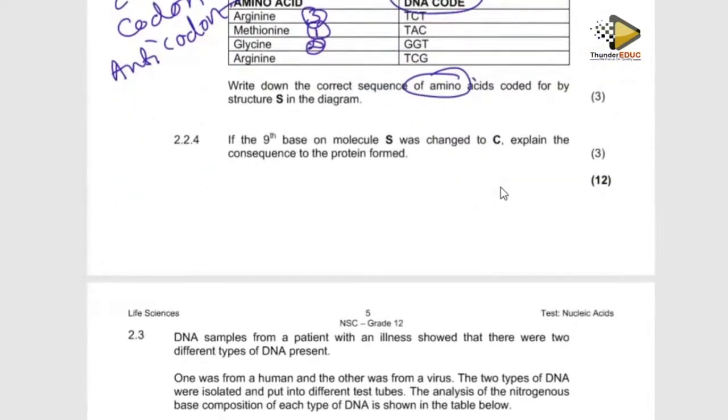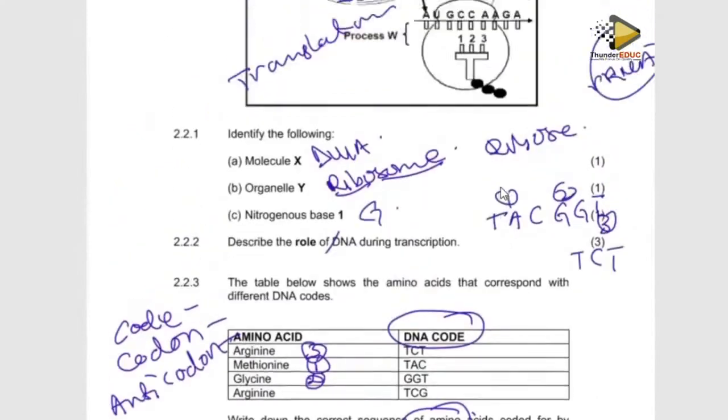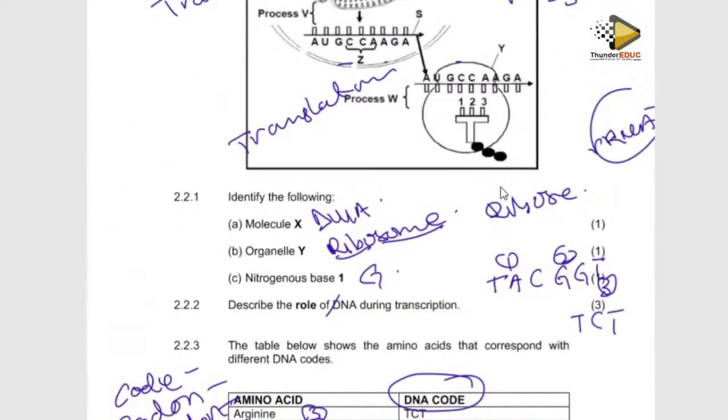Then now we have what we call: if the 9th base on molecule S was changed to C, explain the consequences, what will form. They're saying 9. So if I have this is 1, 2, 3, 4, 5, 6, 7, 8, 9. So if this was changed to C, it means that what I'm going to form